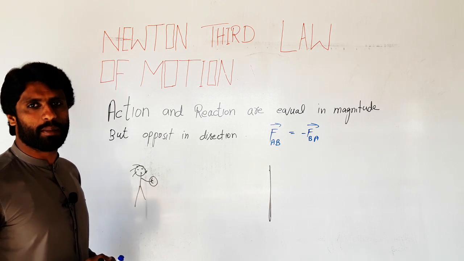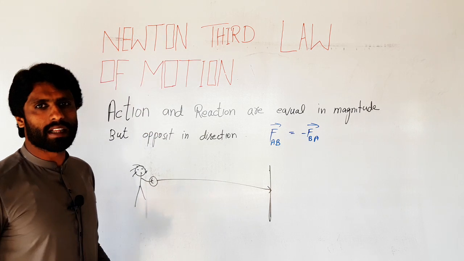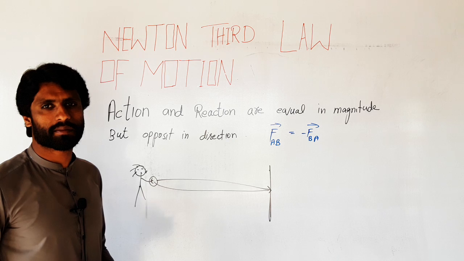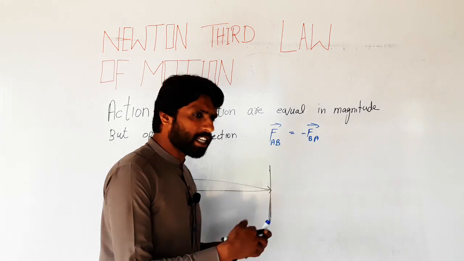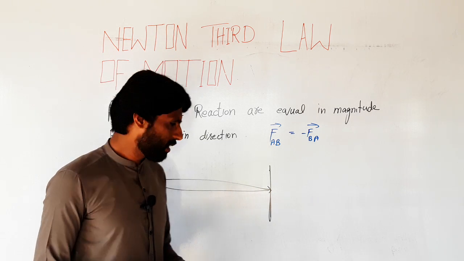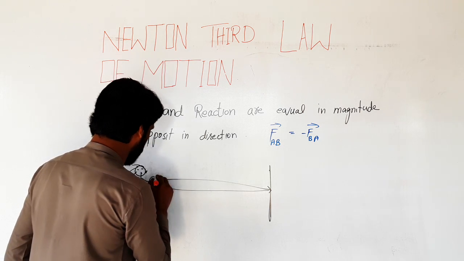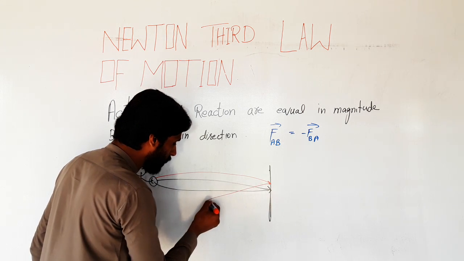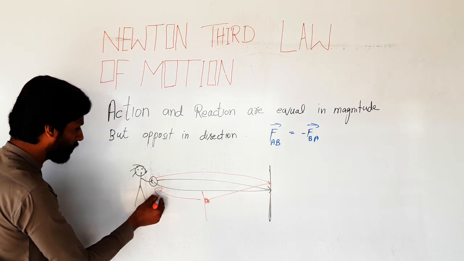Munna is a naughty boy, and he throws a ball at the wall, and this ball returns to Munna. Then, at the next point, he throws a marker. The red line shows the marker throwing. He throws the marker, it strikes the wall, and the marker returns to this point. The marker can't reach the hand of Munna.